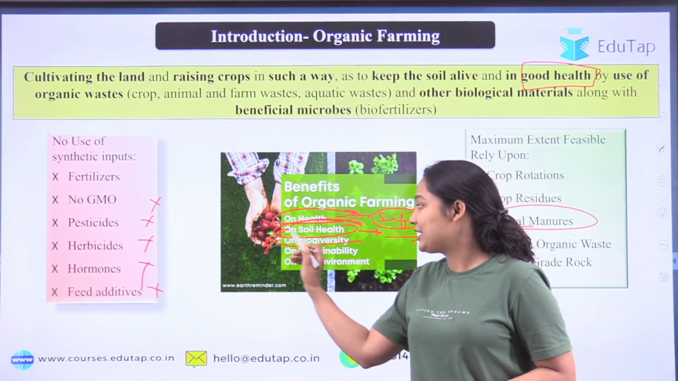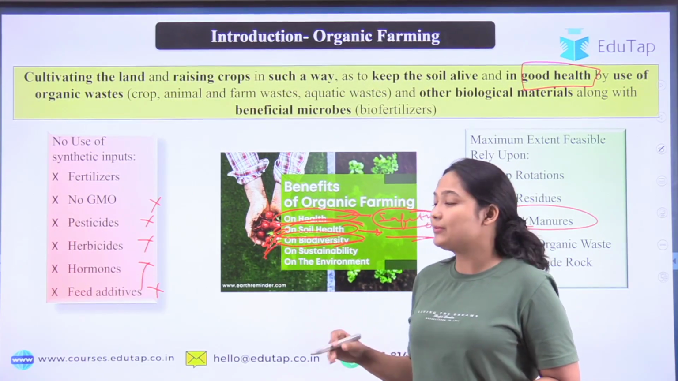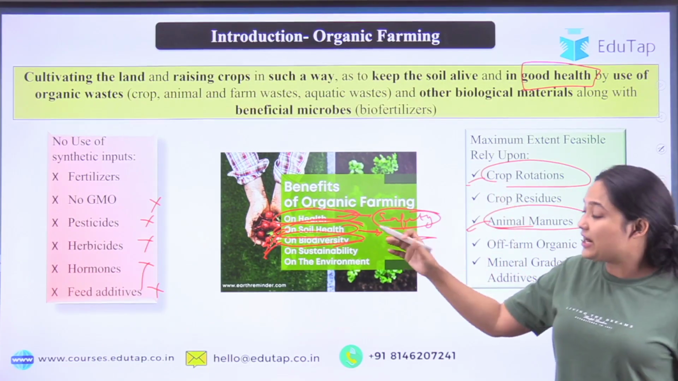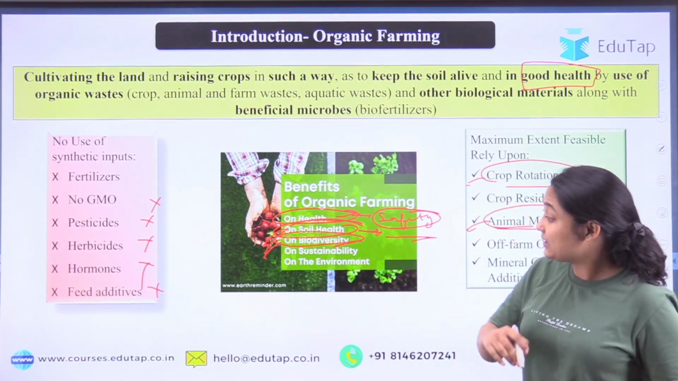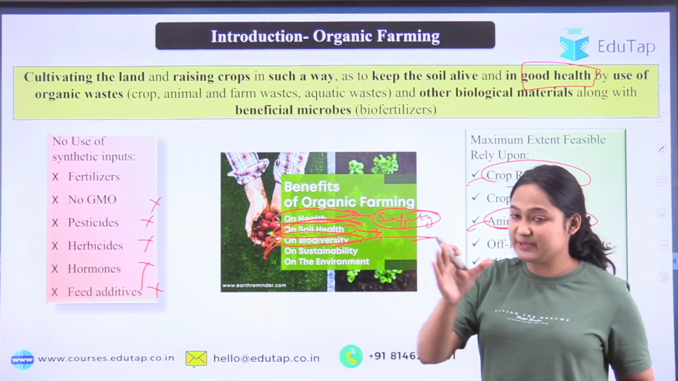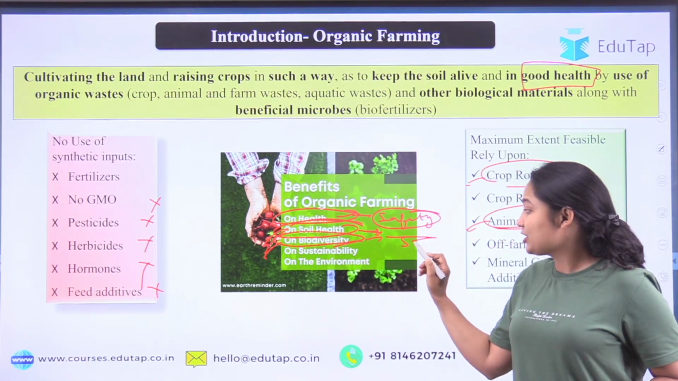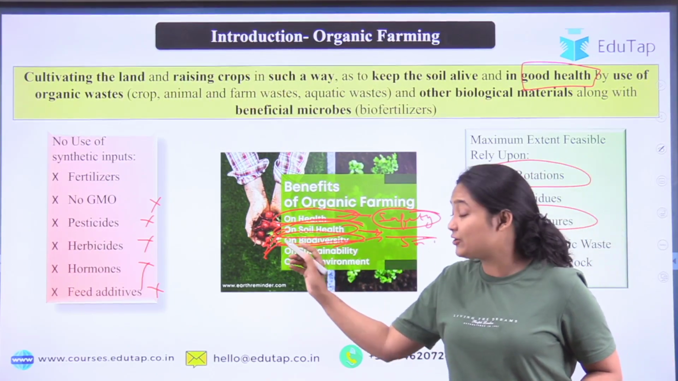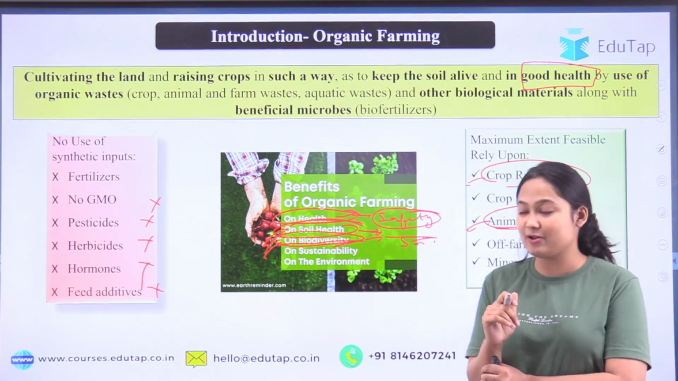Then talking about biodiversity, when we are doing crop rotation, plant biodiversity is maintained. But besides the plants, soil microorganisms are also getting food and they are also increasing. So the biodiversity of soil microorganisms is also maintained.